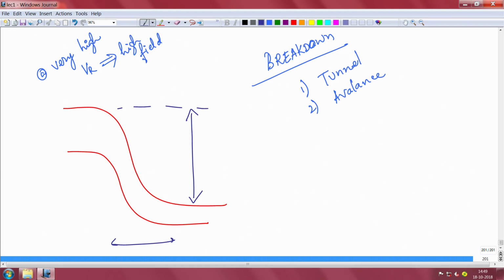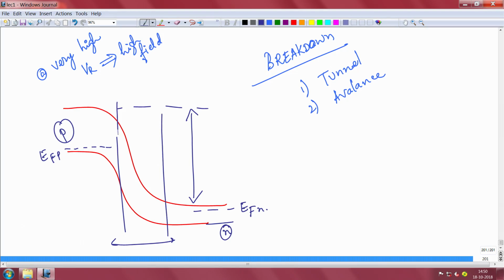Okay. So, this is the hole quasi Fermi level EFP, this is the electron quasi Fermi level EFN. So, what happens is that if you have a relatively high doping of p side and relatively high doping on the n side, then this depletion is generally narrow, although you are applying a reverse bias and trying to increase it, the depletion is narrow.